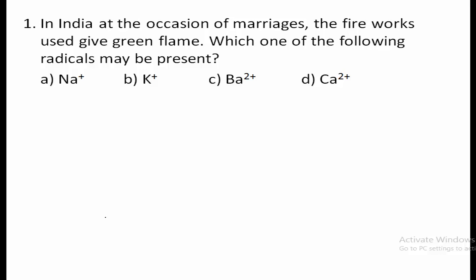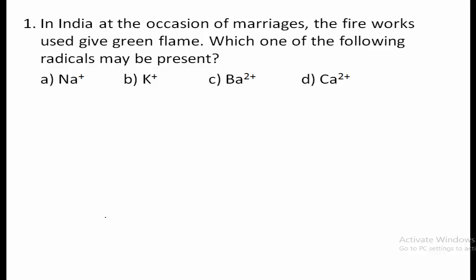You may get red color, green color, violet color, yellowish color. So what is the reason for that? It is because in that firework, the powder which is filled consists of ions. And here that may be Na plus, K plus, Ba plus 2 or Ca plus 2 or any other ion. It depends upon which ion or which radical is present in that firework.